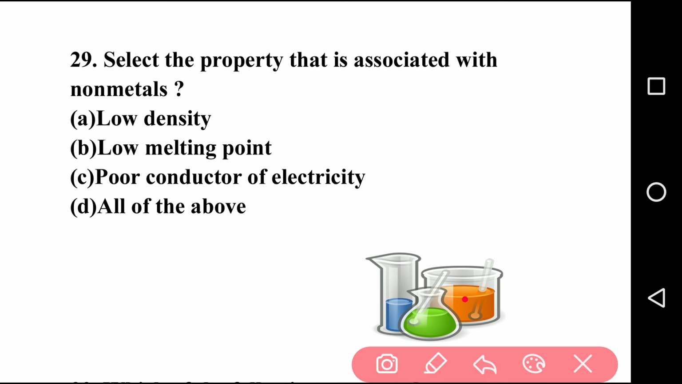So the right answer is option D, all of the above, because all three properties come under non-metal. Low density, low melting point, poor conductor of heat and electricity are the properties of non-metal. So for question number 29, the answer is D.